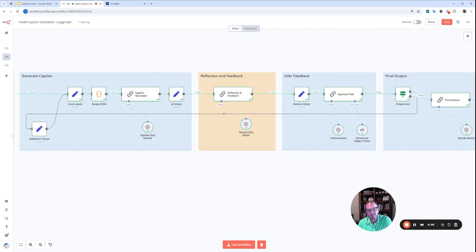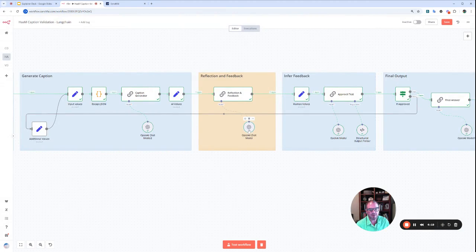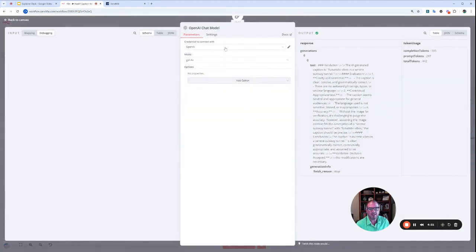And so we want the reflection and the validation to happen from a human and not from a machine. So literally all we do now at this point is we change out the parameters of the language model. This, again, we call HaaM, human as a model, where we would swap this out. We would swap what our credentials are, and we would swap what the endpoint is from OpenAI. We'll switch that to